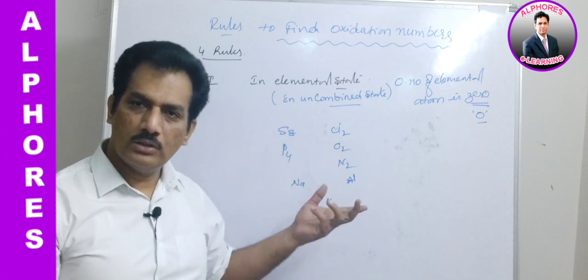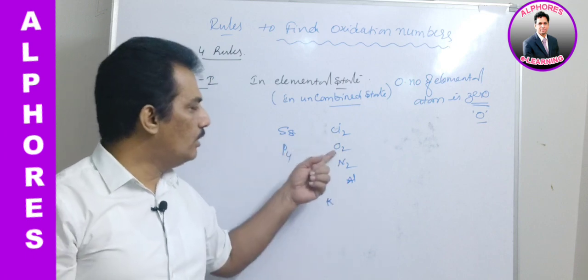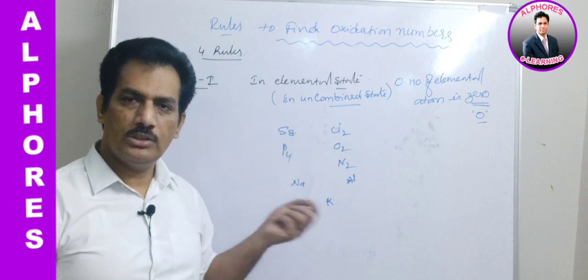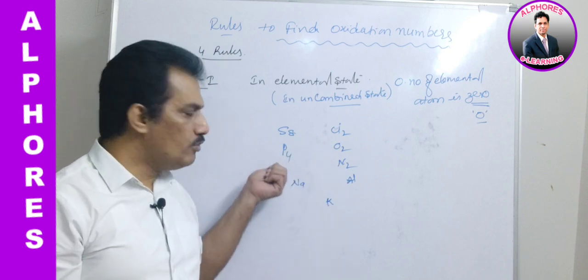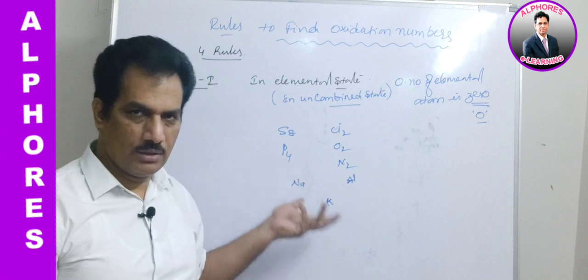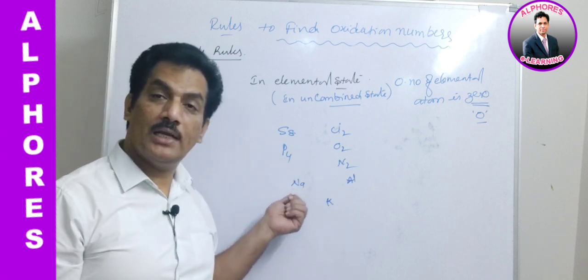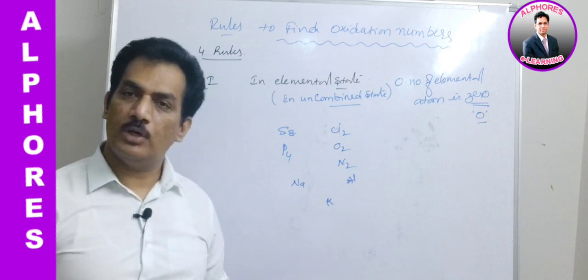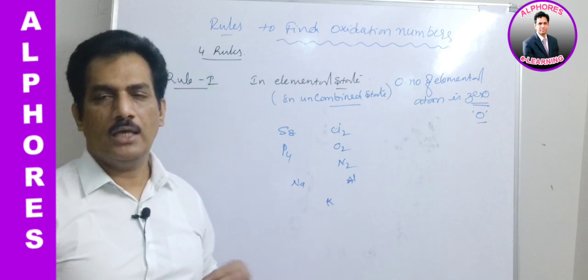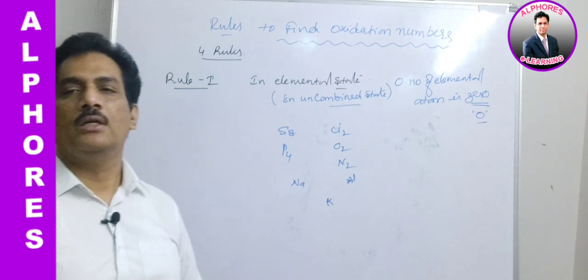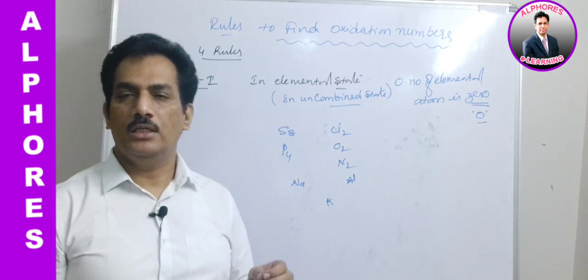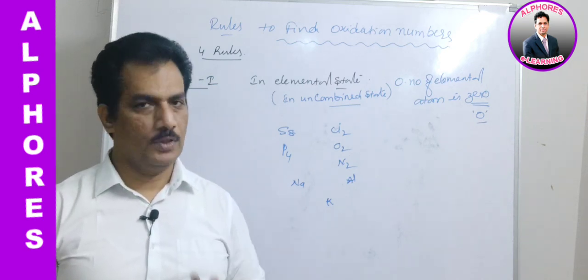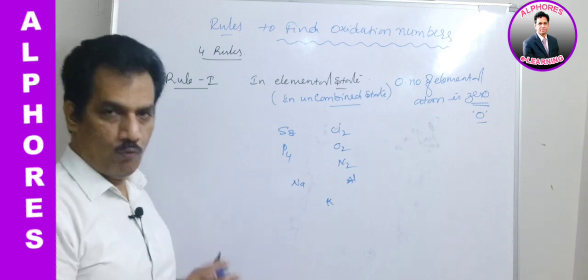In Cl2, chlorine oxidation state 0. In O2, oxygen oxidation state 0. In P4, phosphorus oxidation state 0. In sodium metal, sodium oxidation state 0. In potassium metal, potassium oxidation state 0. Like that, in elemental state the oxidation state is 0. Clear? That is rule number 1.